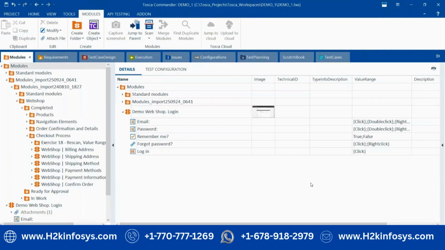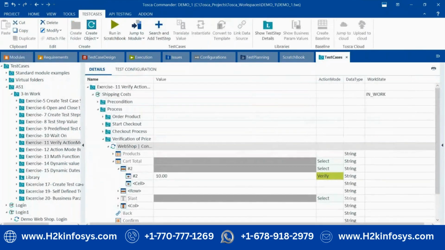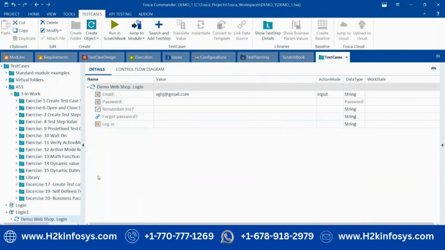All right. Any other question here? Sachin, I have a question. It's already writing like an email and password, and you're just entering the data. That's all, right? You're talking about the test case? Yes. When you scan the applications, it's already email, password, already written, and then you just enter the data, correct?